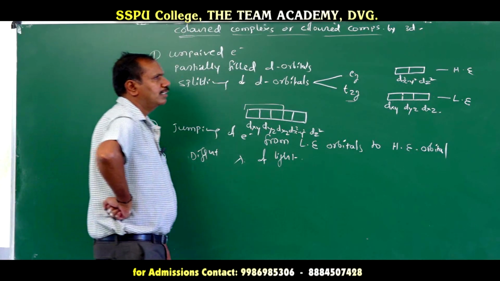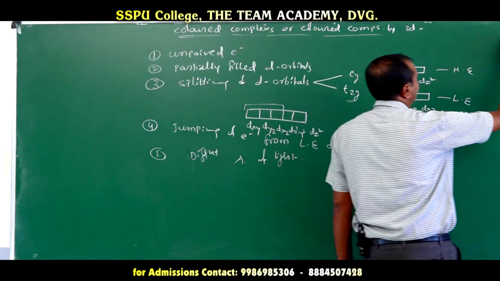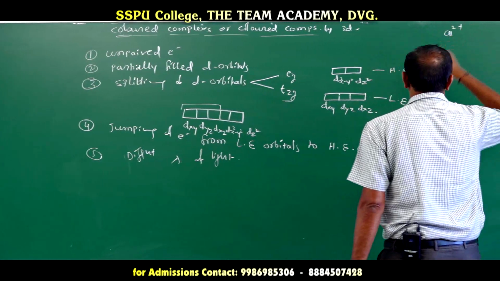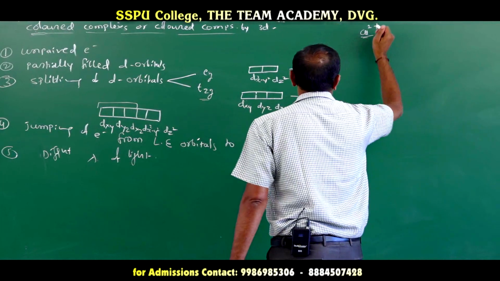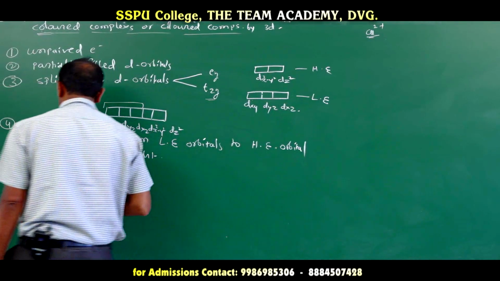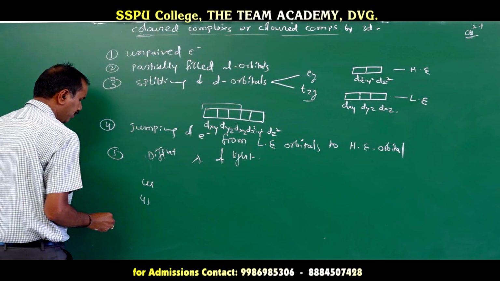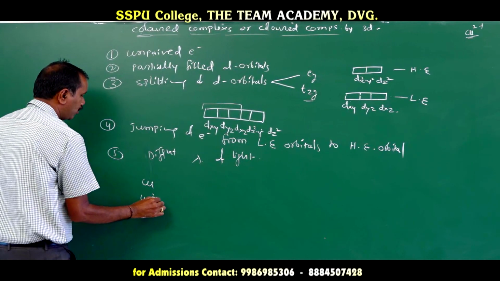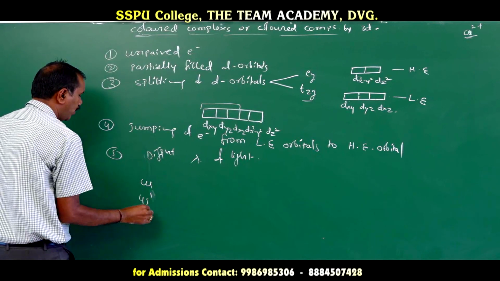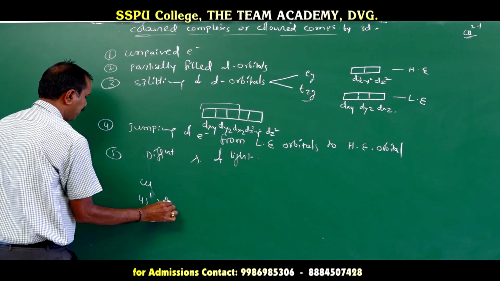So, let us discuss why copper in the form of +2 can exhibit color. So, why can Cu2+ exhibit color? We know the configuration of Cu. It is 4s1 3d10.